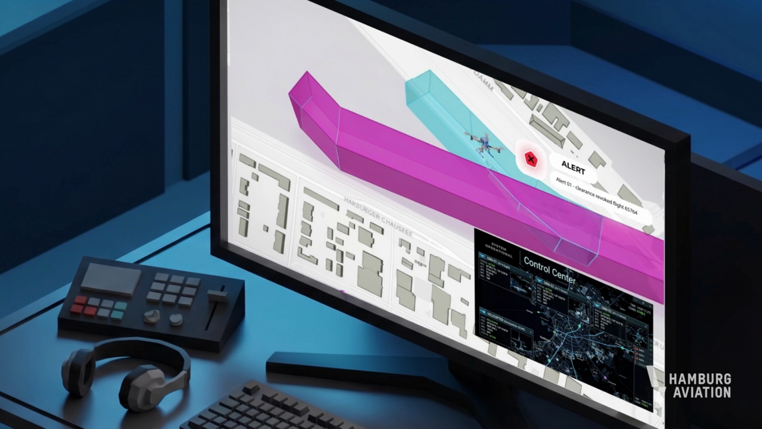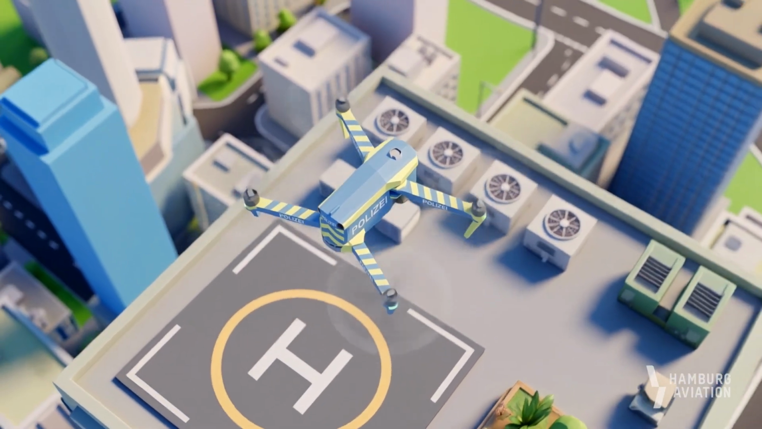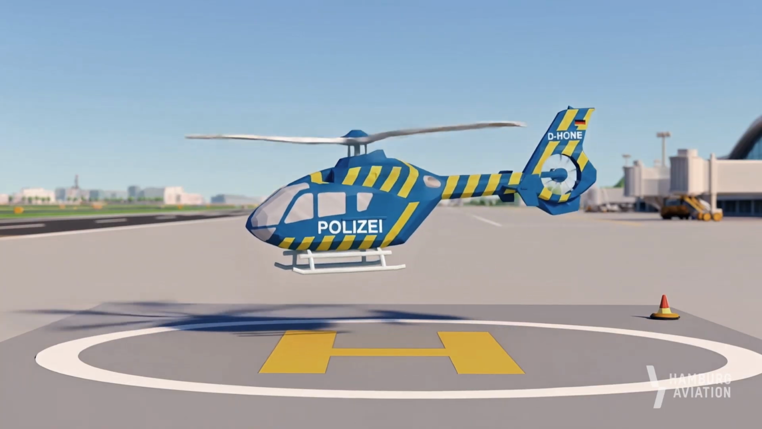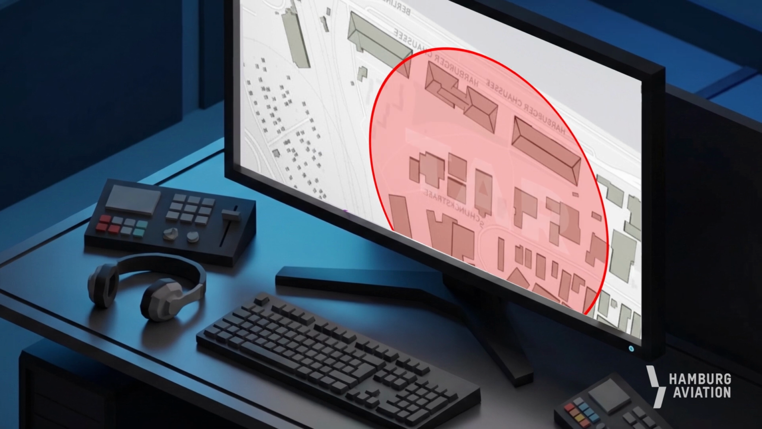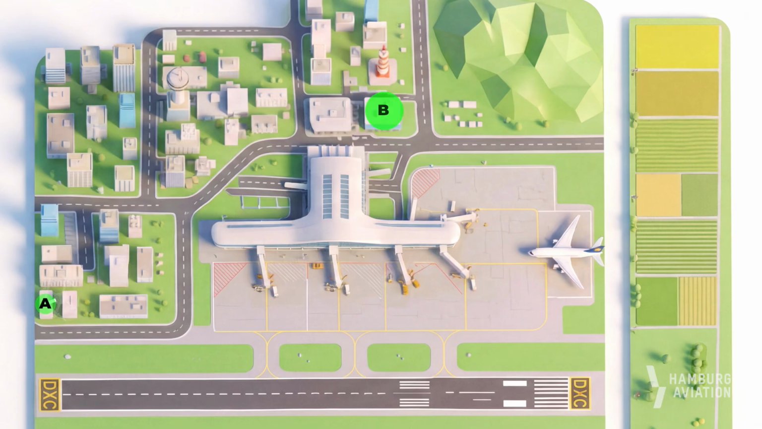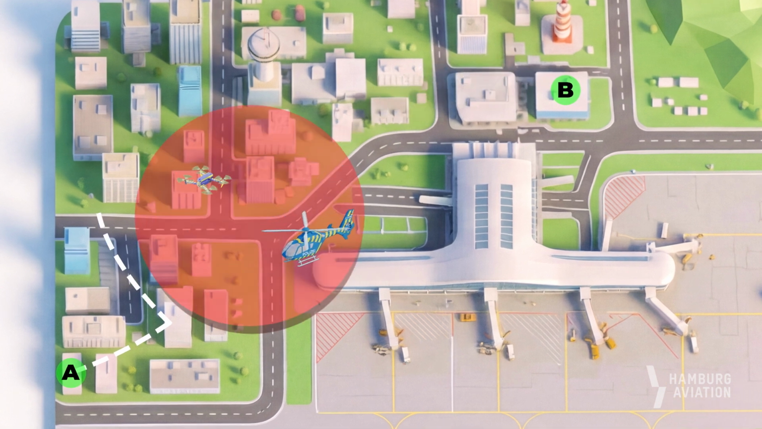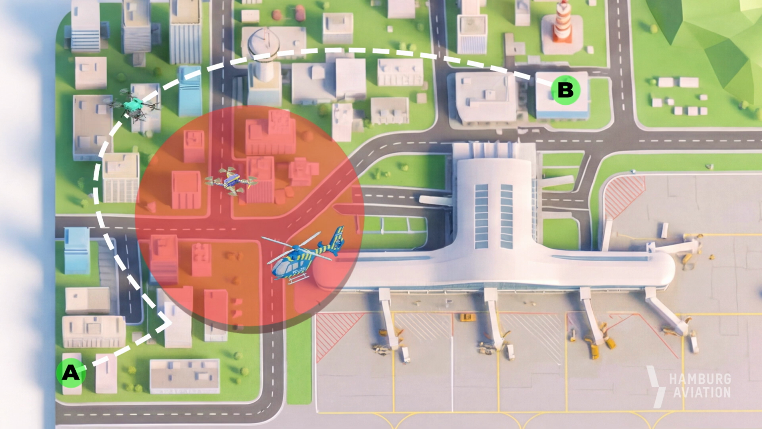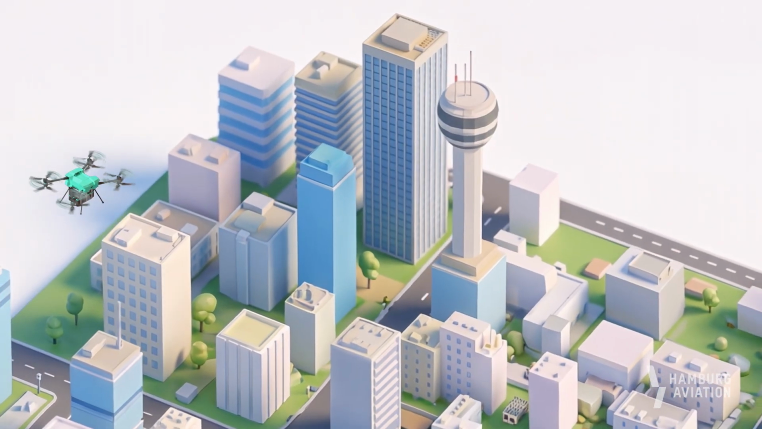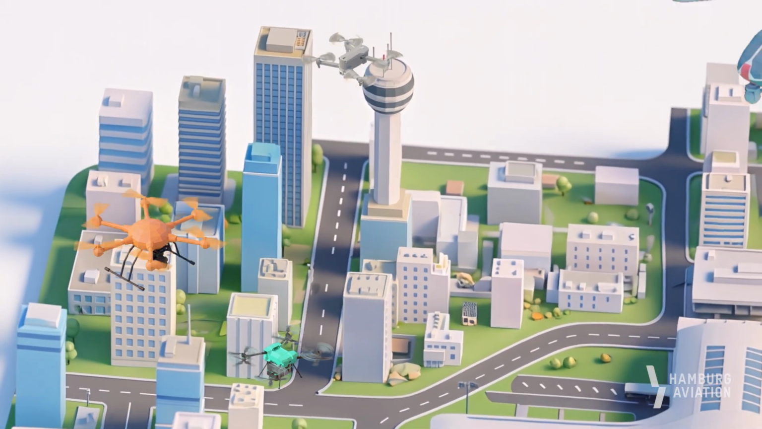Public authorities and emergency services are also integrated as a priority, and temporary flight restrictions, TFR zones, can be activated flexibly. Example: a service drone is flying from A to B. A TFR zone triggered by a police operation appears in real time. The drone reacts to this and automatically adjusts its route. The flight continues safely. This ensures that lower airspace can be used efficiently and safely, even as drone traffic increases.